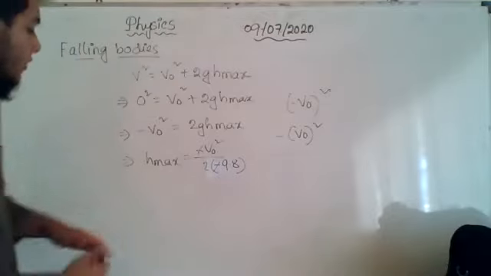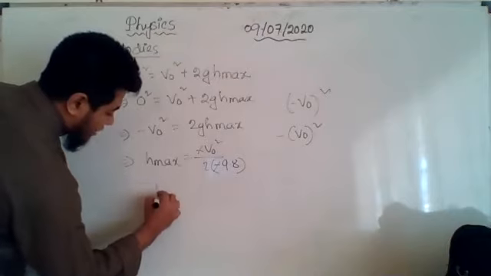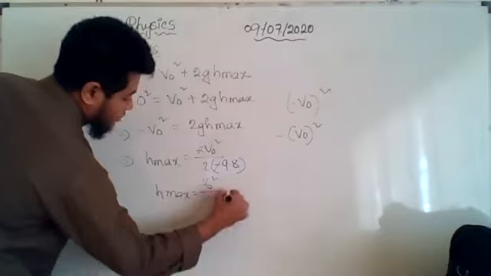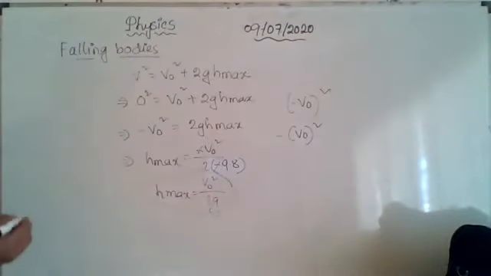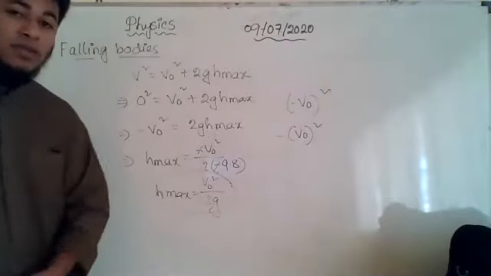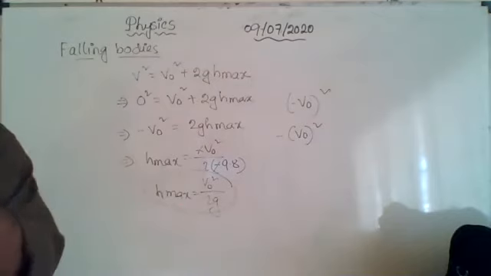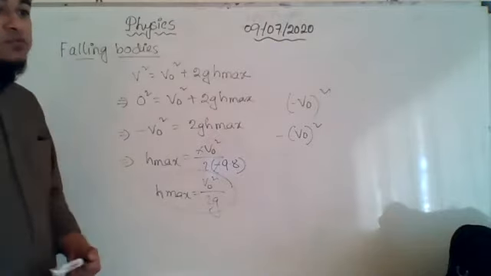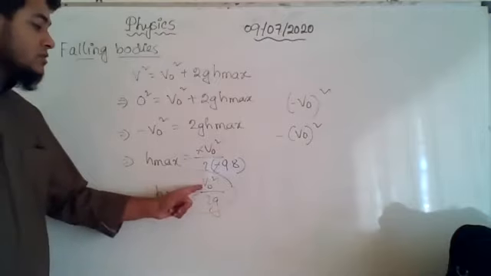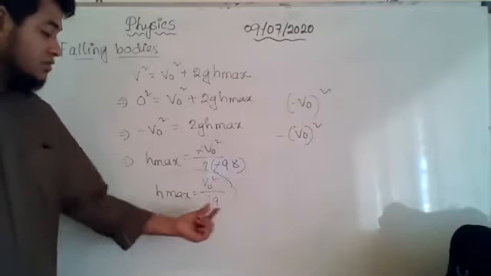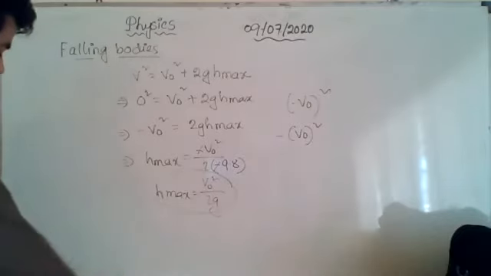So ignoring the minus, you can write this equation, h max equals v naught square divided by 2g. This is the equation. So what is the information that you need to find out the h max, or the maximum height? Only one information is needed. V naught, that is the initial velocity. With what velocity you have thrown the body in the upward direction? If that information is known, that is enough to find out the maximum height. Because g we already know, right? Is it clear?